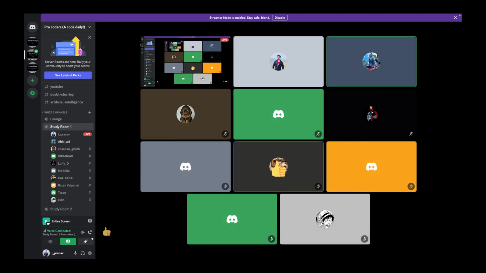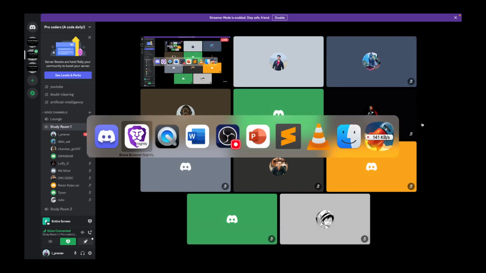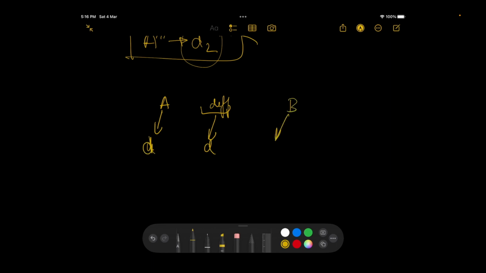The last part, sir. Okay, no worries. Sure. So basically the last part where I said, give me a second. Where I said that okay, if a is divisible by something, right, and then also the difference is divisible by the same number, right? B also would be divisible by the same number. That's what you mean? Yes.